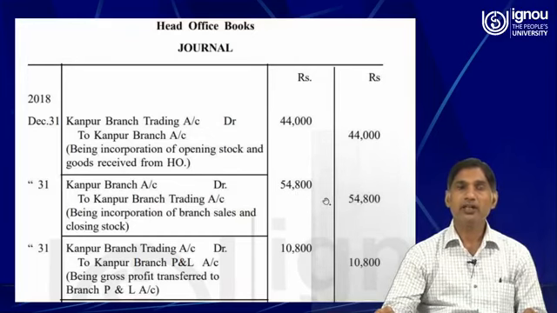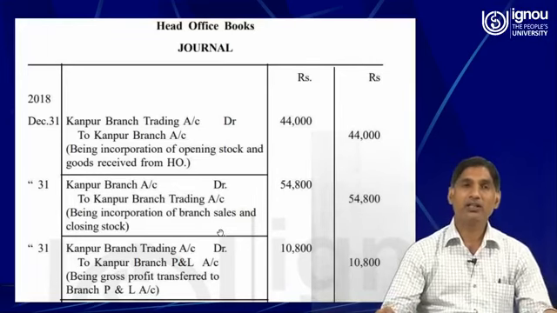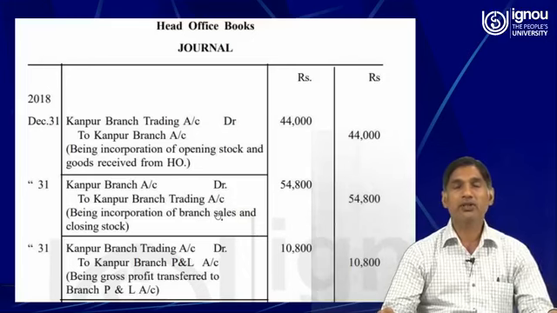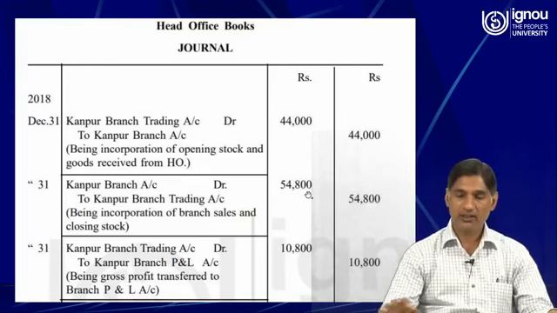Then the next one is Kanpur branch account debit to Kanpur branch trading account 54,800. So here the amount is sales and closing stock. So dear learners, these are the two items which are supposed to be recorded in the credit side of the trading account. So here if we make the total of sales and closing stock, it comes to 54,800. Let's check it.